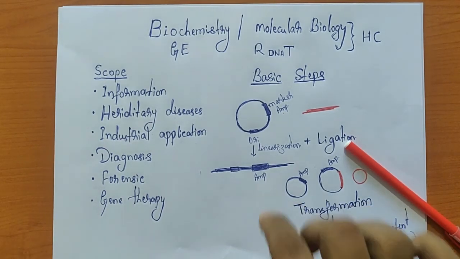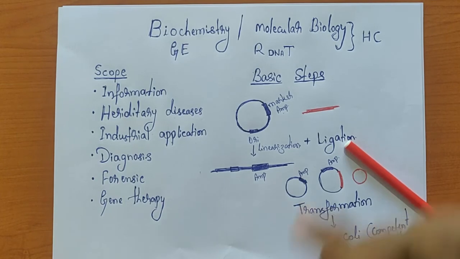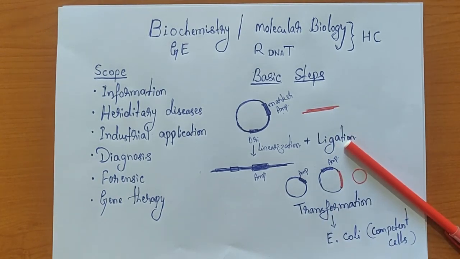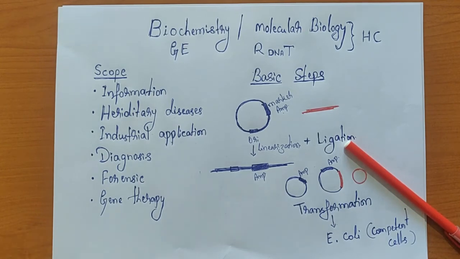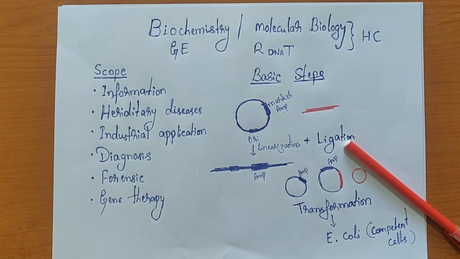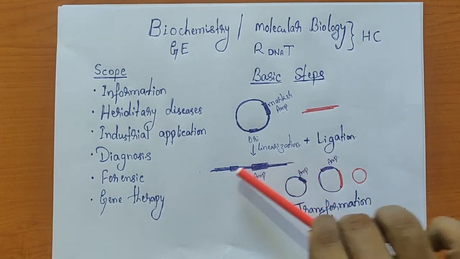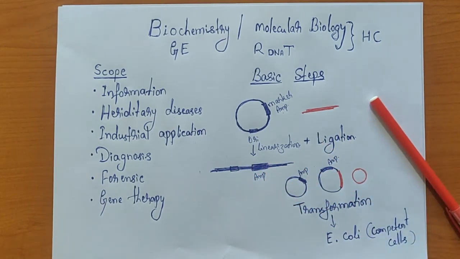So we take this linearized vector and the linearized DNA of our choice. We mix them in the presence of the enzyme ligase. Normally we incubate for 1 hour in the presence of ligase and everything. Then what happens? The open ends come together and join together.